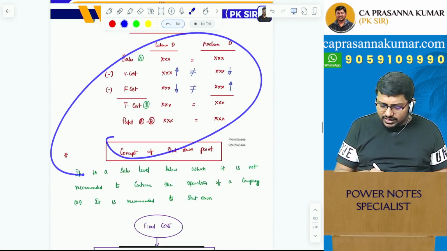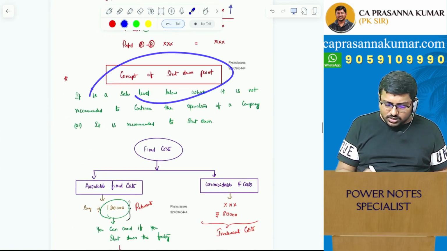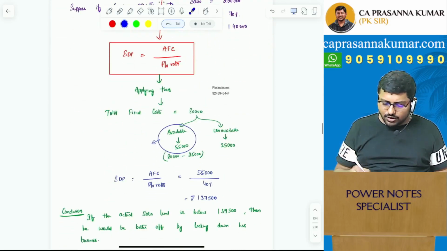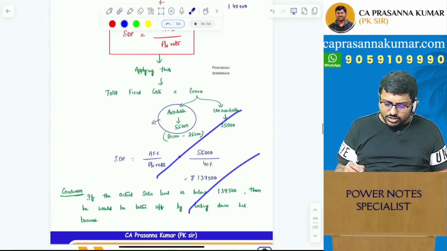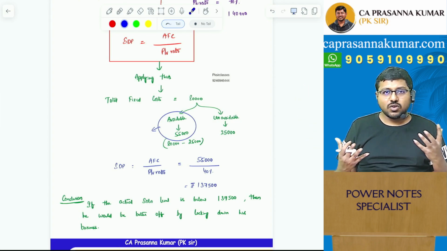These things you will never find in your study material, but the concept is the same. It has been explained in a beautiful way. Concept of shutdown point, again, has been explained in my own way. You got the point? Once you go through these concepts and then you see the sums, then you'll understand the difference of understanding the concept in the right way.